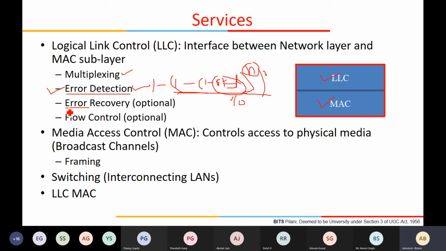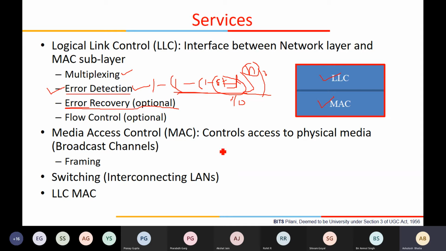Then, can you perform recovery? Have you till now seen any recovery mechanism where, even if I receive a packet which is in error, I can correct it without even asking the transmitter to resend it?